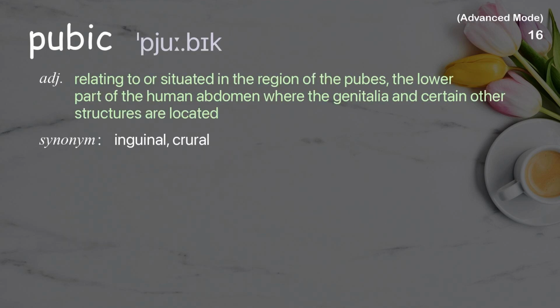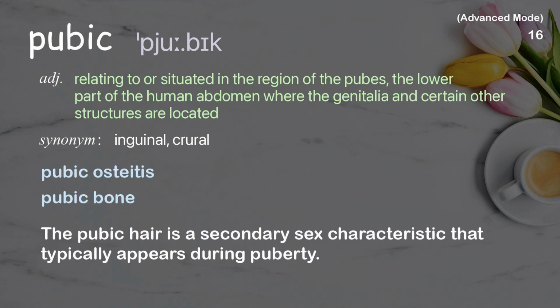Pubic. Relating to or situated in the region of the pubes, the lower part of the human abdomen where the genitalia and certain other structures are located. Examples: Pubic osteitis, pubic bone. The pubic hair is a secondary sex characteristic that typically appears during puberty.